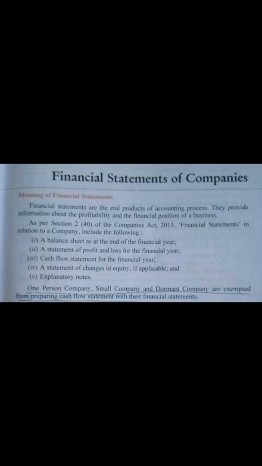The next thing included in financial statements is the statement of changes in equity, that means about the change in the ownership. And if there is any other detail, it has to be included in the financial statements. And the last thing is the explanatory notes. One person company, small company and dormant company are not required to prepare a cash flow statement. They don't need to include a cash flow statement in their financial statements.